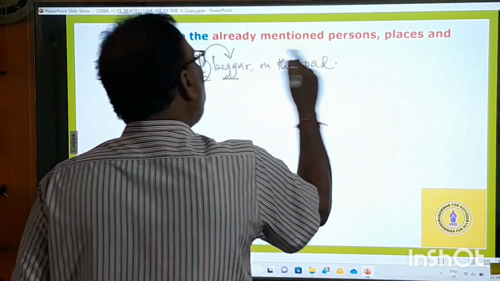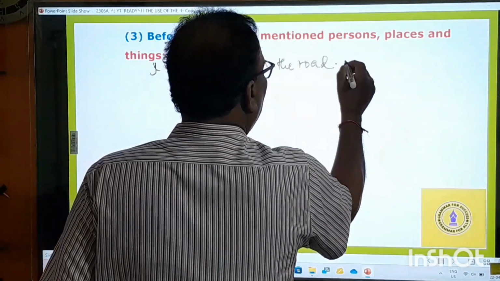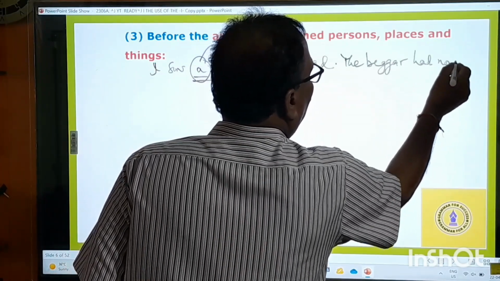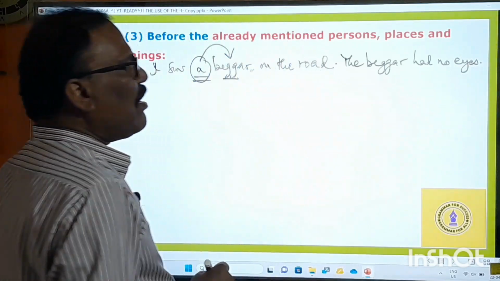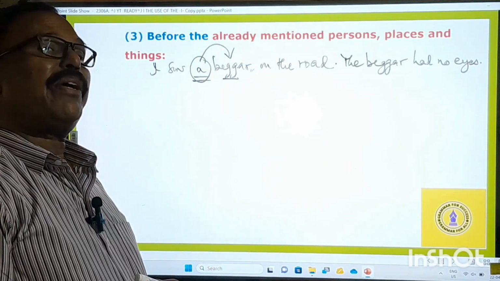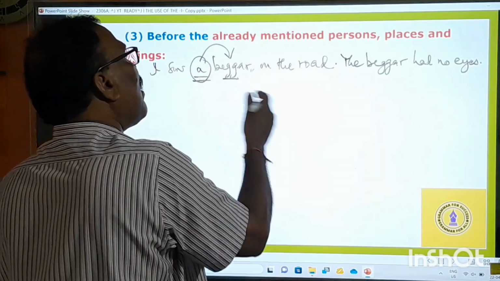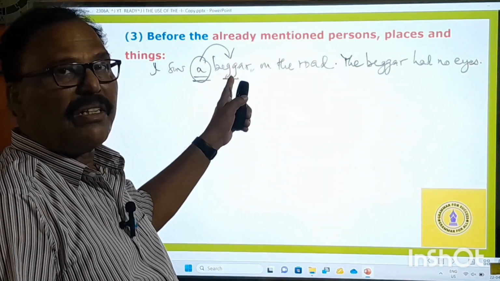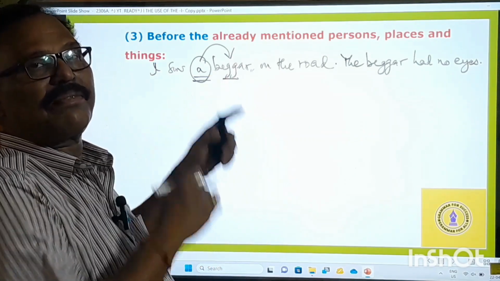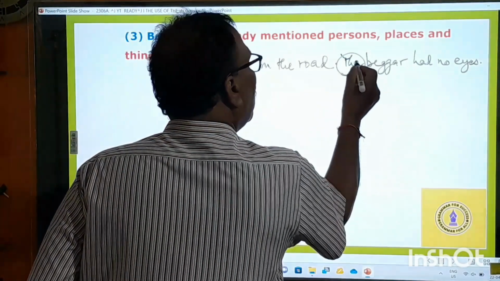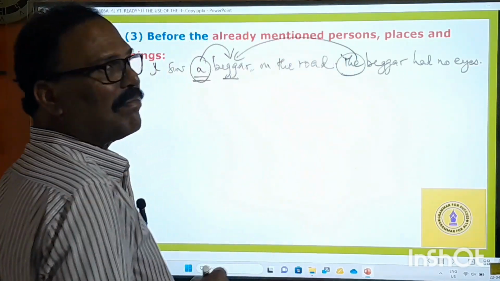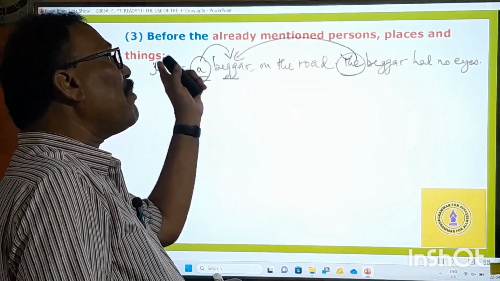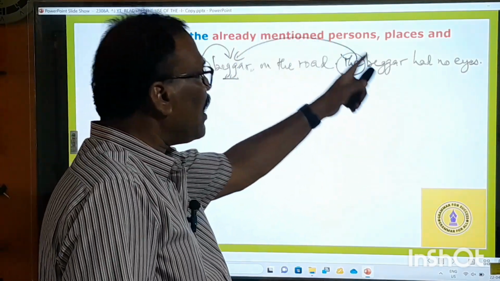So when you mention the same beggar in the next sentence, you must say the beggar had no eyes. The beggar had no eyes. The beggar means the one mentioned in the earlier sentence, in the first sentence. So the beggar, what is it? It is referring back to this beggar, and that's why I said the beggar. This one is only that one.